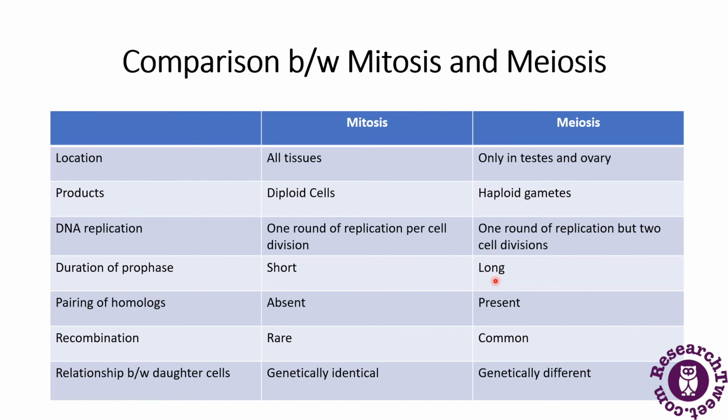Pairing of homologues is absent in mitosis but present in meiosis. Recombination is very rare in mitosis but very common in meiosis, because homologous chromosomes play a major role in meiosis. As for the relationship between daughter cells, in mitosis they are genetically identical, but in meiosis they are genetically different. So this was all about the difference between mitosis and meiosis.